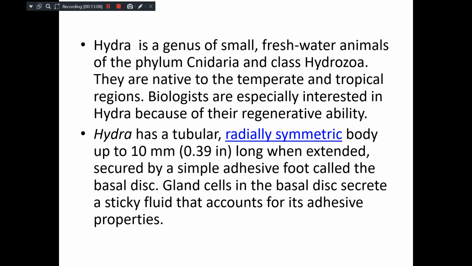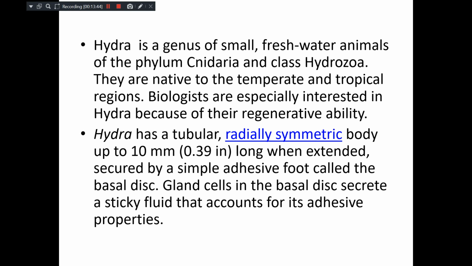In both temperate and tropical regions, you can see the Hydra. People, especially biologists, are more interested in Hydra because of their regenerative ability. This is a very remarkable feature in most of the coelenterates, but this ability has reached the zenith in Hydra. Even if you crush the Hydra and throw the pieces, each piece will develop into an individual Hydra. They have a remarkable characteristic feature of regeneration.